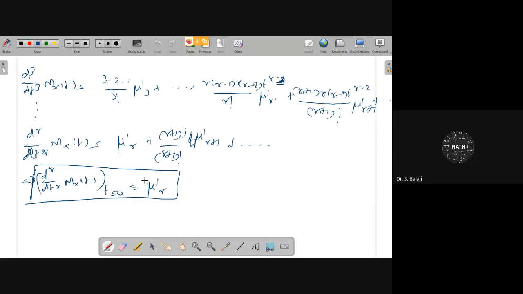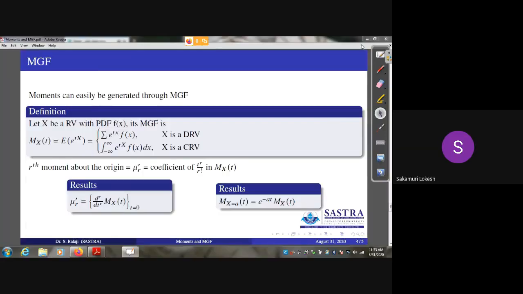Therefore, you get only mu dash r: d power r by dt power r of mx of t at t equal to 0 is mu dash r. Do all of you understand here? Is the screen visible? Yes. So mu dash r equals d power r. This result you can get.